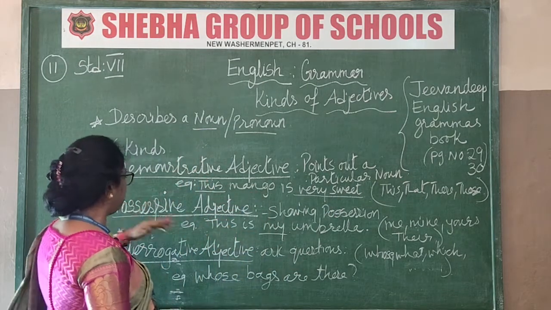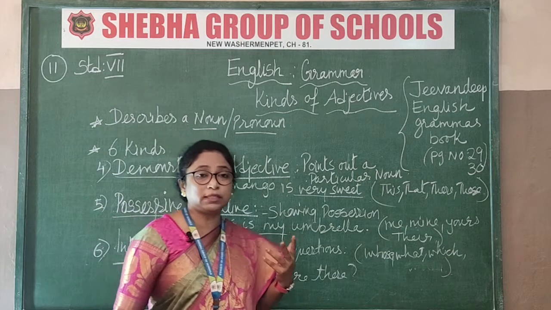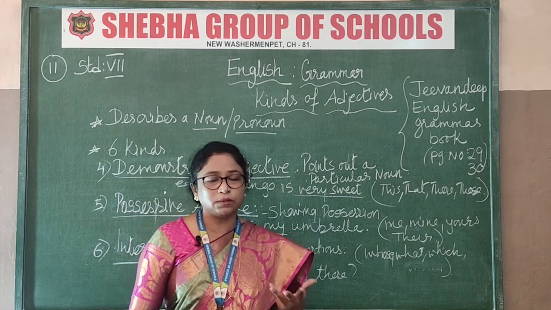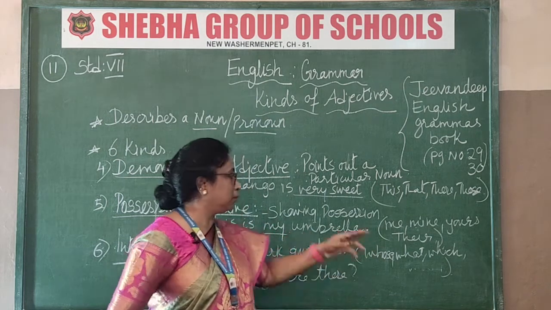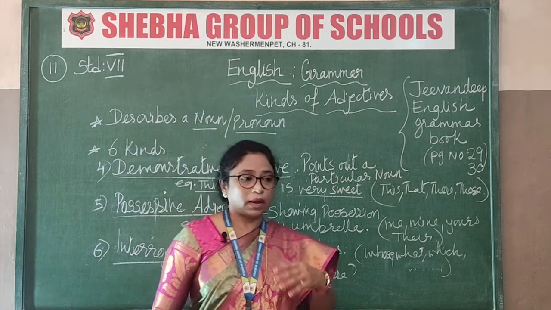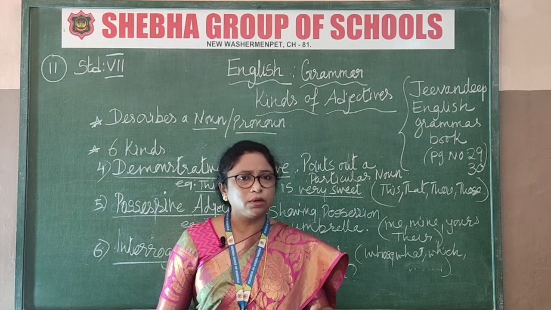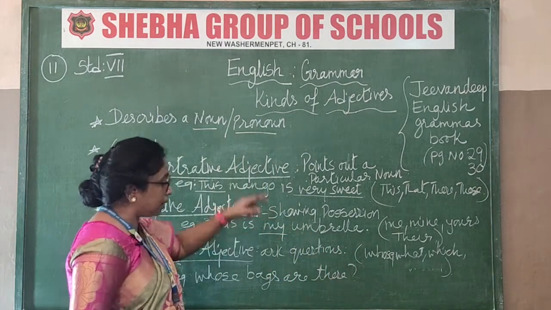Now next we come to the possessive adjective. That means what? What is possess? That word itself, possession, means it's mine, this book is mine. That is possessing, that is yours, you are saying. So that is known as possessive. That means it is showing possession. You don't want to share anything with anybody. So, that is mine, I am not going to give it to you. That is called possession.